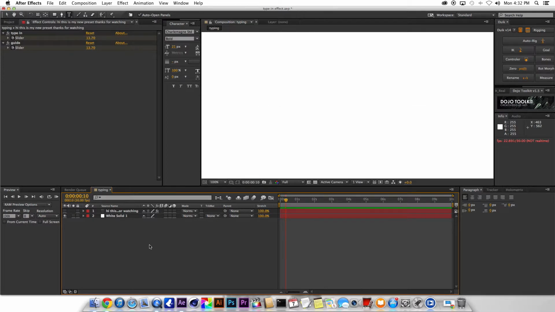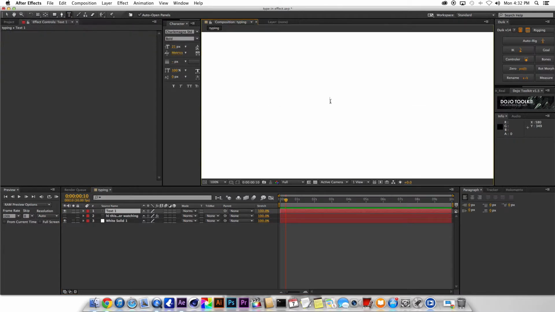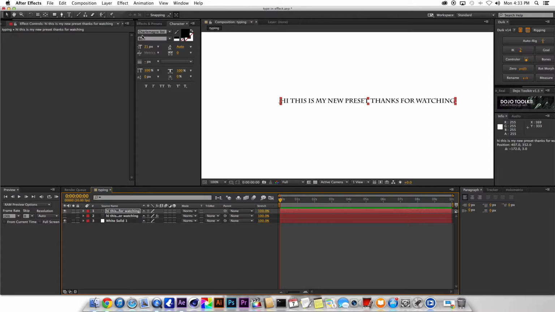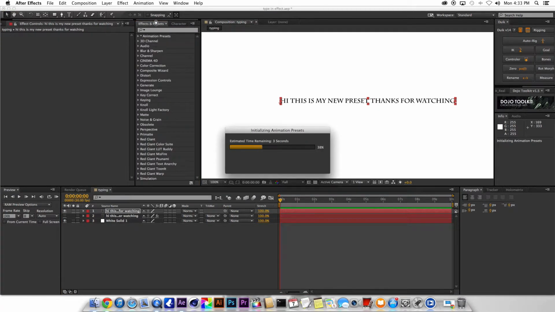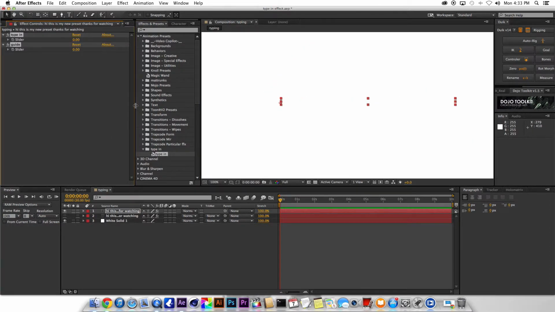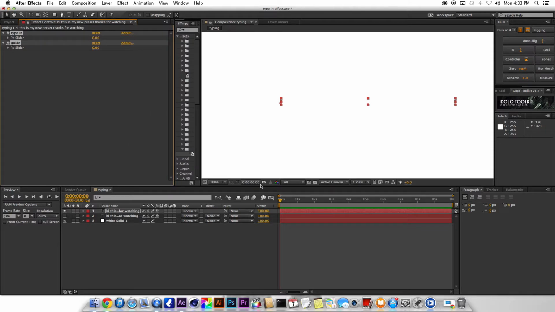It's pretty easy actually. Let's apply some text over here. Grab this one, just anything. But if you want to add this typewriter or writing effect, go to Animation Presets, and where it says Typing, just drag it on top of the text, and that's it. It's not doing anything because we haven't applied anything yet, but if we move it, we can see our text is actually doing the typing.